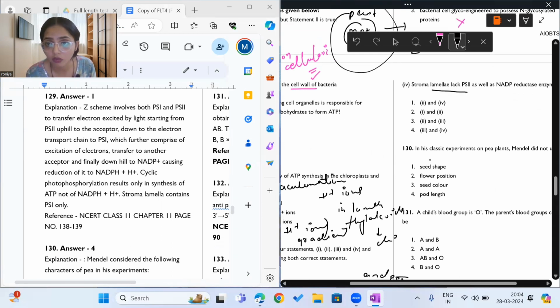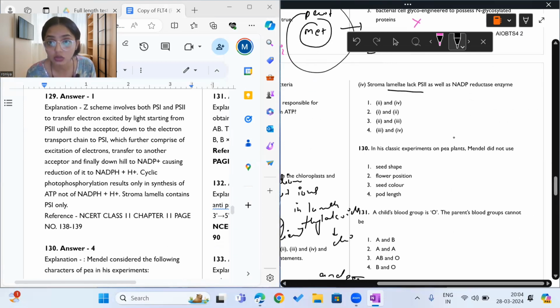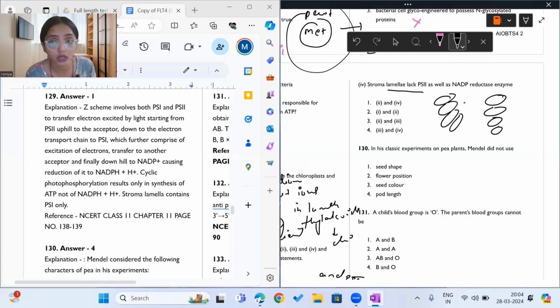Stroma lamella lack photosystem 2. Yes, correct. Stroma lamella means we have thylakoids inside the chloroplast like this stacked upon each other, and they are connected with stroma lamella, and the stroma lamella does not have PS2. As well as NADP reductase enzyme. Yes, they do not also have NADP reductase enzyme. So the statement is correct.